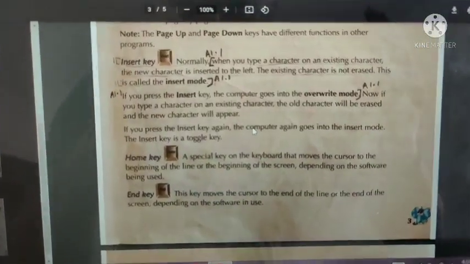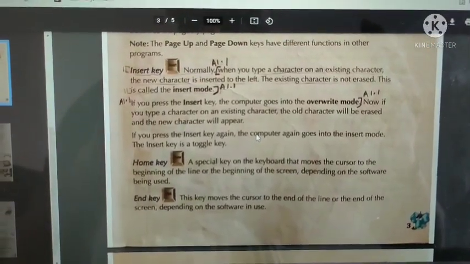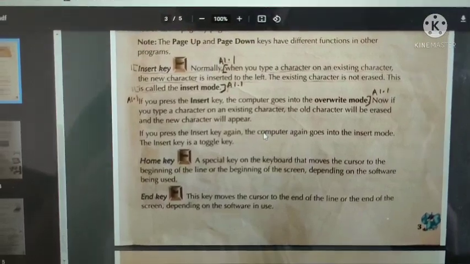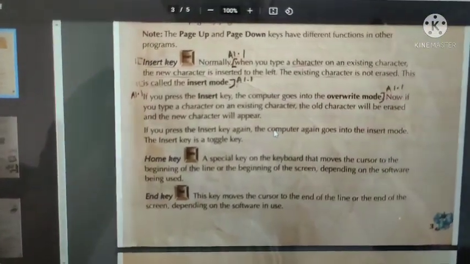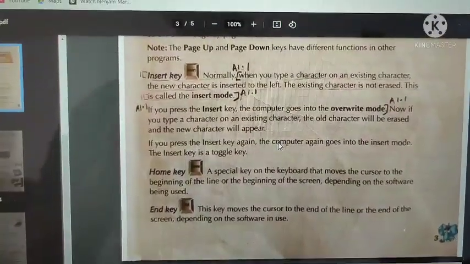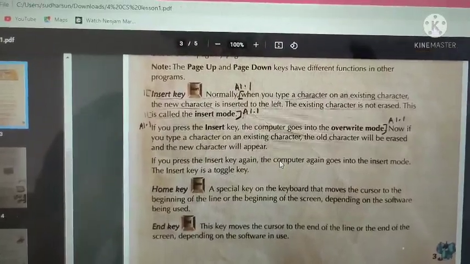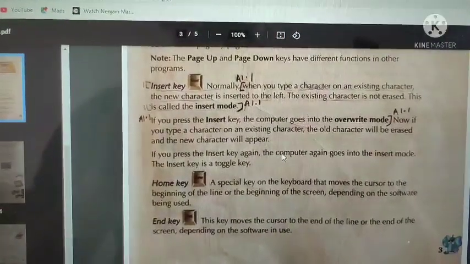Insert key. Normally when you type a character on an existing character, the new character is inserted to the left. The existing character is not erased. This is called insert mode. When you are in insert mode, for example, when you are using WordPad or Microsoft Word,